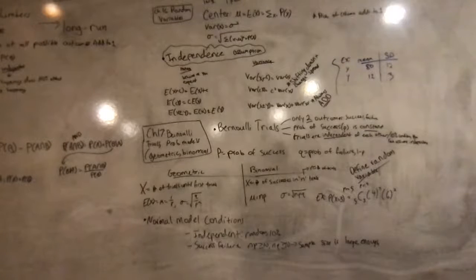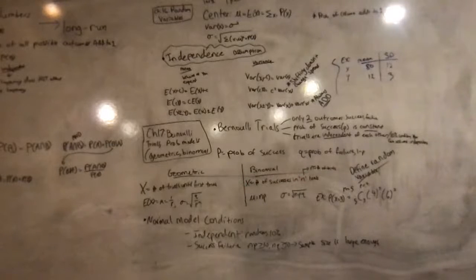And if you can't prove that, you can say the 10% condition. So the trials are independent or the 10% condition. They both work. Again, Bernoulli trials, two outcomes, probability of success is constant, and trials are independent or 10% condition. P equals probability of success. Q equals probability of failure, which is 1 minus P because there are only two outcomes. So it's 1 minus P.